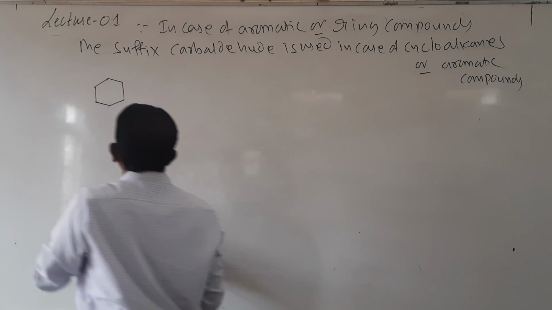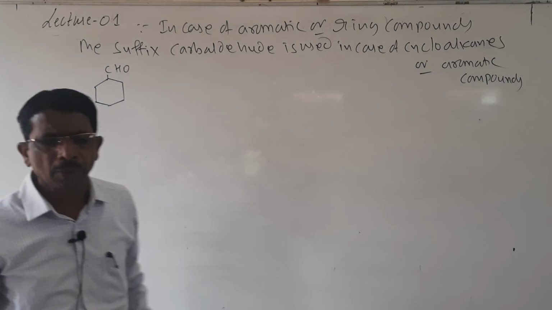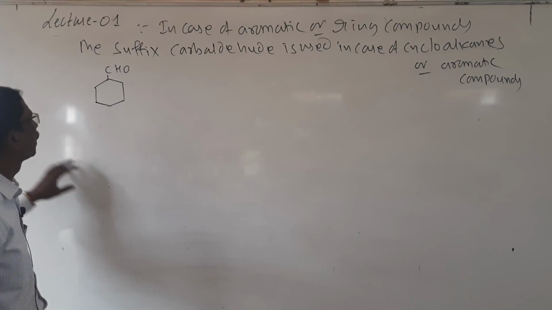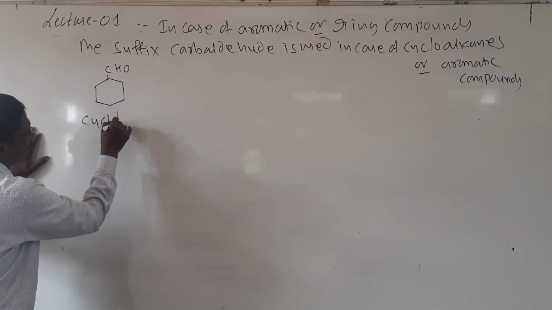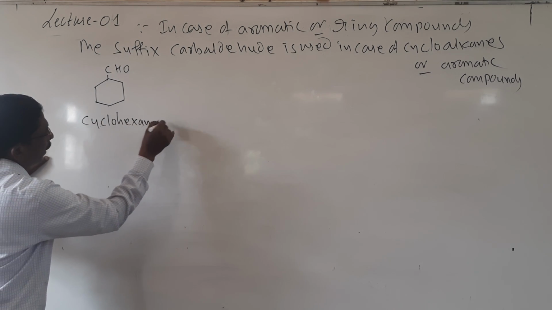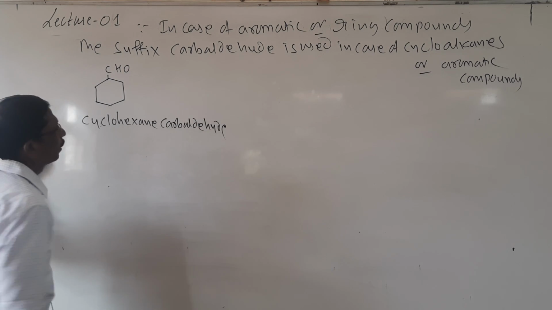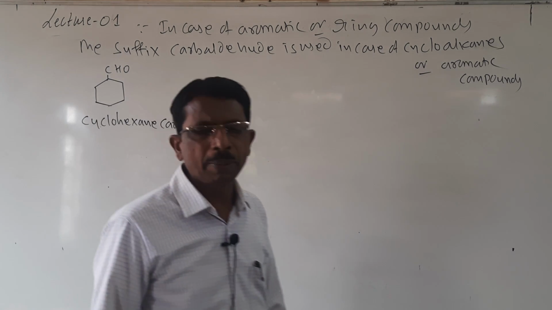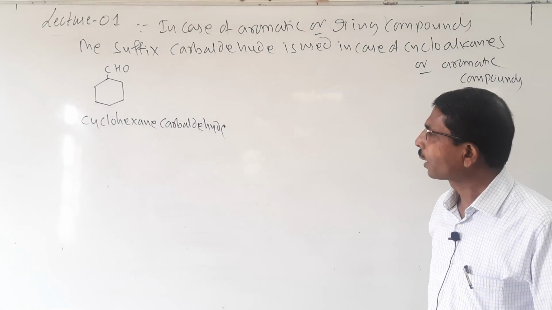Look here, if CHO is attached here, then it is called a cyclohexane carbaldehyde. Look here students, first you have to name cyclohexane, so it is cyclohexane carbaldehyde.